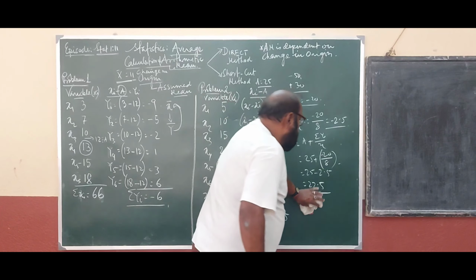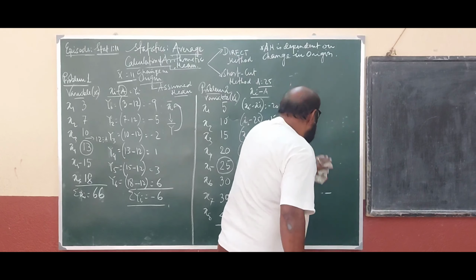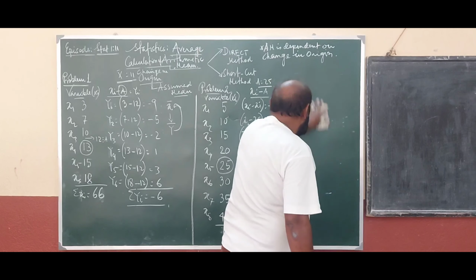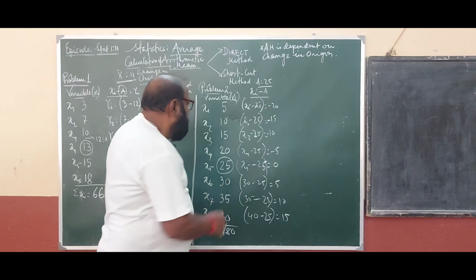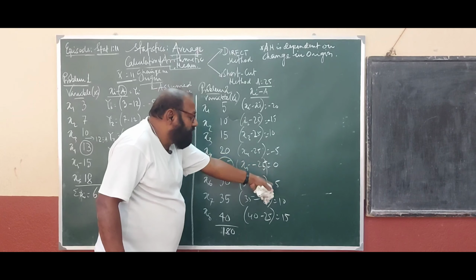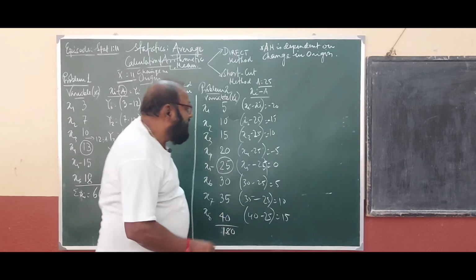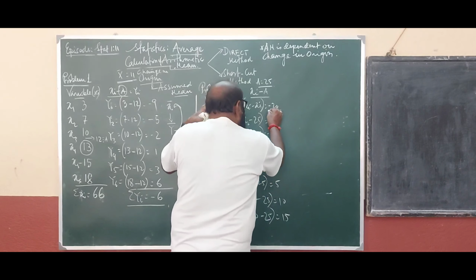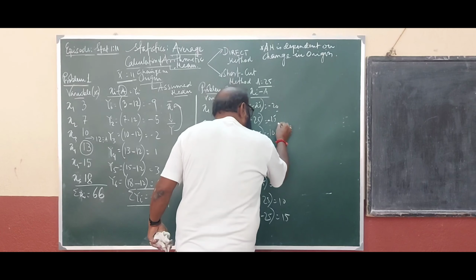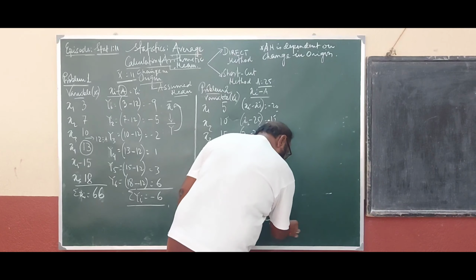Now I would like to go further with this change in origin. Now you see, here I would like to make the values much smaller. How would I? Look, here what is there? 20 is there, or 15, this is 10, this is 5, this is 5, this is 10, this is 15.